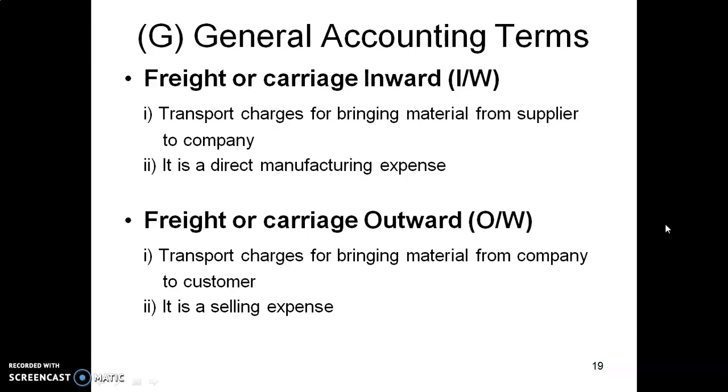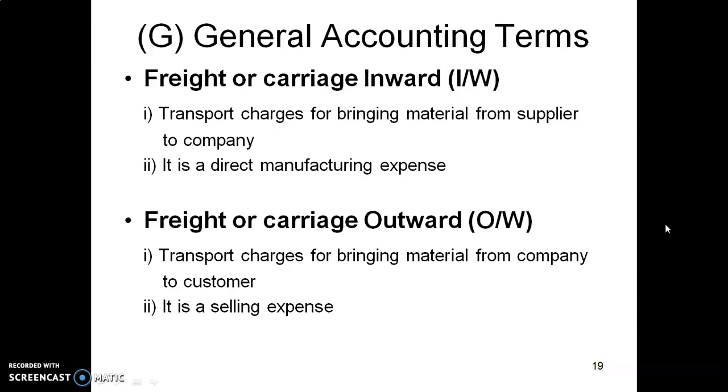Freight or carriage inward: transport charges for bringing raw material from the supplier to the company, to the factory, is our freight or carriage inward. It is nothing but the carrying cost of material from the purchase place to the factory or to the company. It is a direct manufacturing expense.